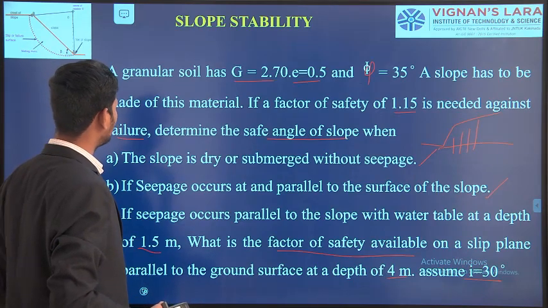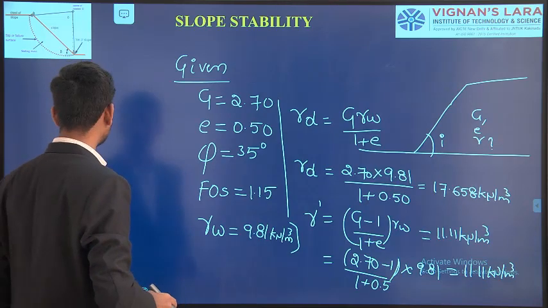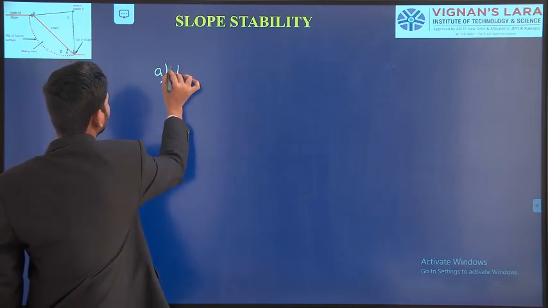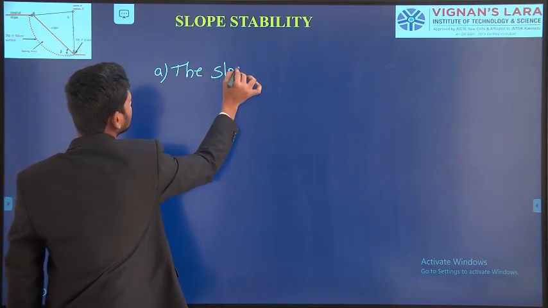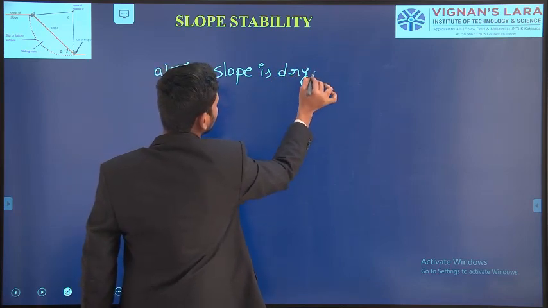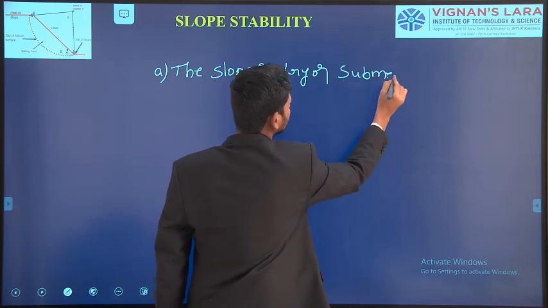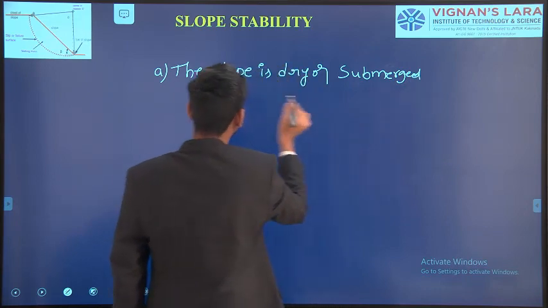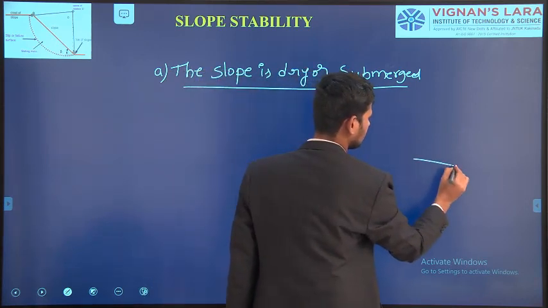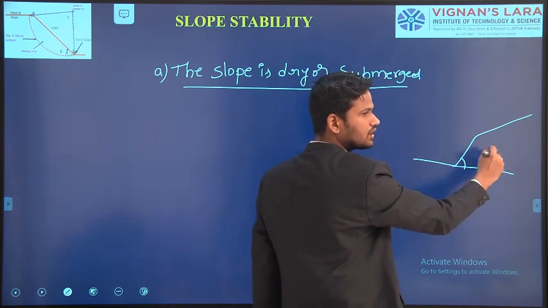Okay, first condition. In the first condition, the slope is dry or submerged without seepage. If you observe here, if this is your natural ground surface, the soil is completely dry or completely submerged.